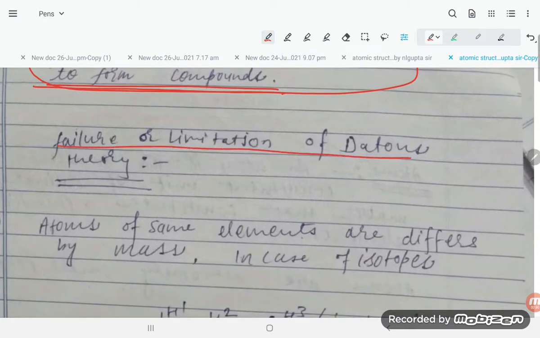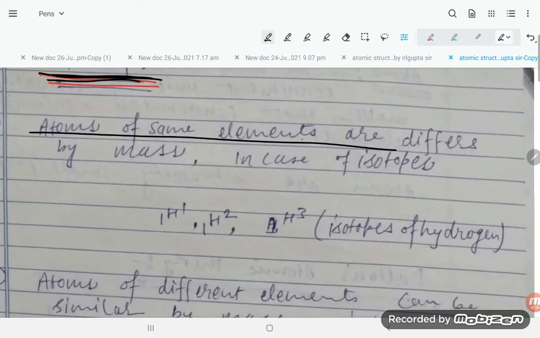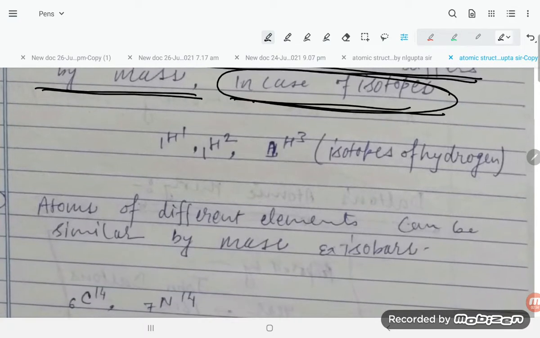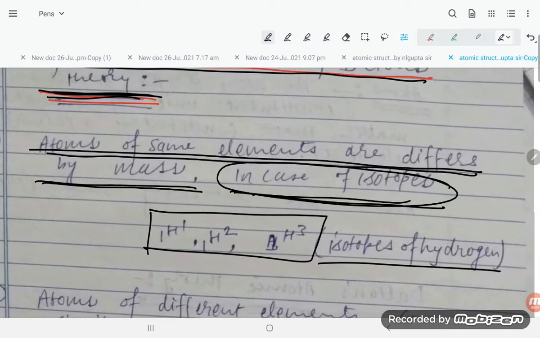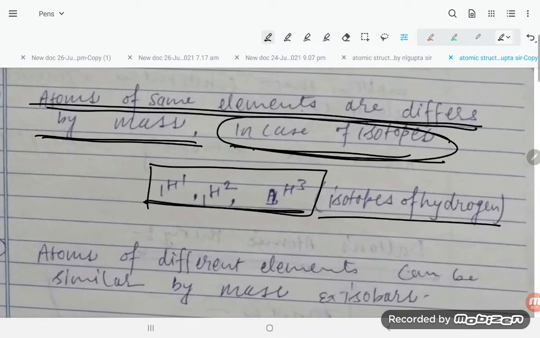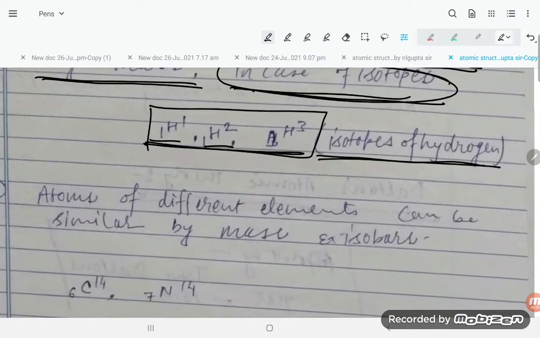Next point, students: failure or limitations of Dalton's theory. Dalton said atoms of the same element are similar in mass, but in the case of isotopes they differ by mass, like the hydrogen isotopes 1H1, 1H2, 1H3. These are atoms of hydrogen, protium, deuterium and tritium, so the theory fails here.